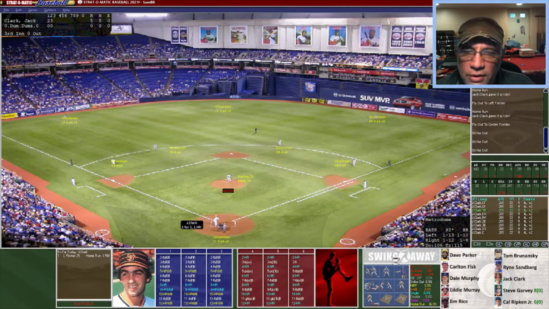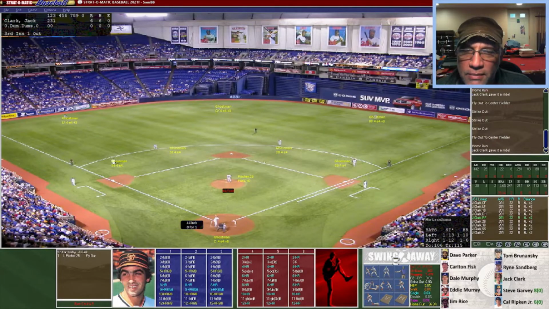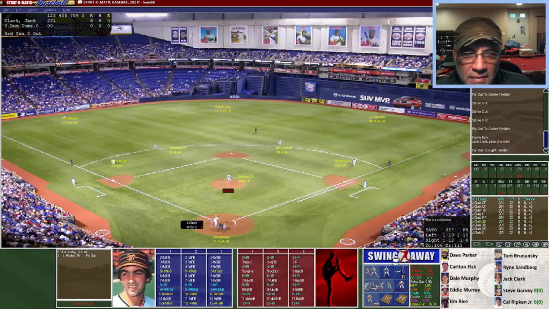Here's the pitch. Here's the swing. And it looks like it's not going to be far enough. He is down to his final 3 outs. Clark now pulls the ball, and that one's going to be in the stands. He is now tied with Cal Ripken at 6. Here's the pitch. He goes opposite field, and not going to be far enough as it bounces right in front of the warning track. 2 outs left.